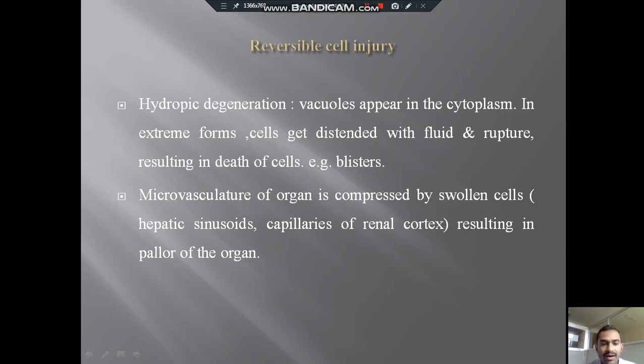The second one is the microvasculature of the organ, which is composed of swollen cells, mainly the hepatic sinusoids and capillaries of the renal cortex. This microvascular structure results in pallor of the organ. So this is reversible cell injury.